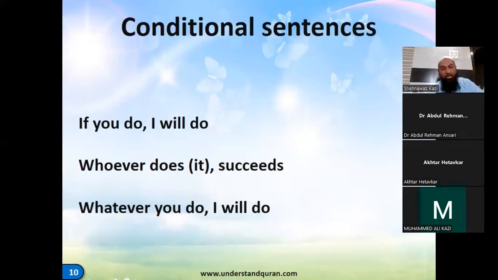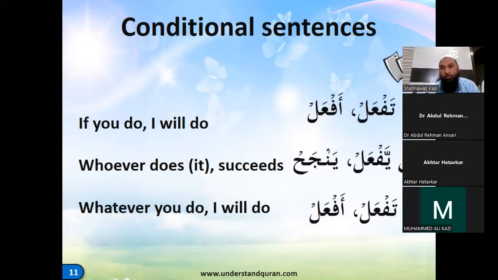So these 3 are conditional sentences which give a condition that if you do something, then I will do something, or if you do this, you will be benefited by so and so things, and whatever you do, I will do. So if you are doing something, I will do something else. So this is a conditional sentence, and we'll see how these conditional sentences are formed in Arabic.